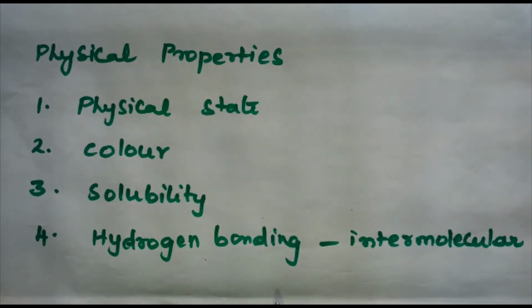And primary and secondary amines are engaged in intermolecular association due to hydrogen bonding between nitrogen of one and hydrogen of another molecule. That is intermolecular hydrogen bonding. This intermolecular association is found to be more in the case of primary amines than in secondary amines, as there are 2 hydrogen atoms available for hydrogen bond formation in it. Tertiary amines do not have intermolecular association because of the absence of hydrogen atom available for hydrogen bond formation.